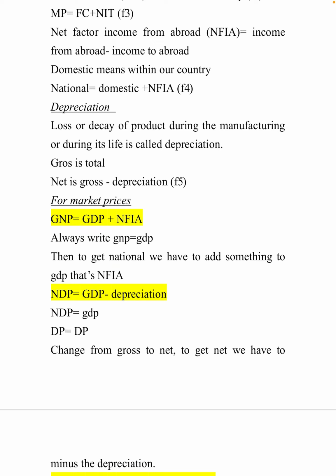National income means domestic income plus NFIA. So why am I writing all this? Because you will need these terms in GDP calculations, and you will easily remember the equations. For that only I am telling this.